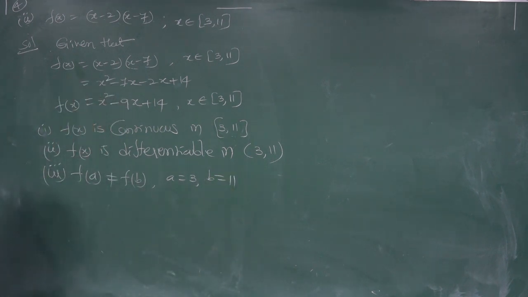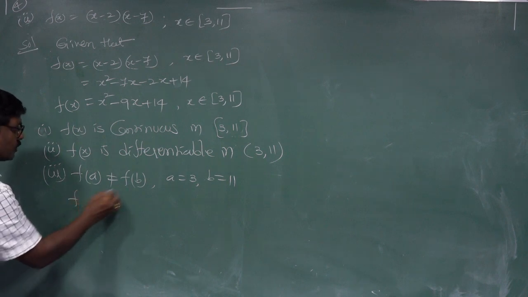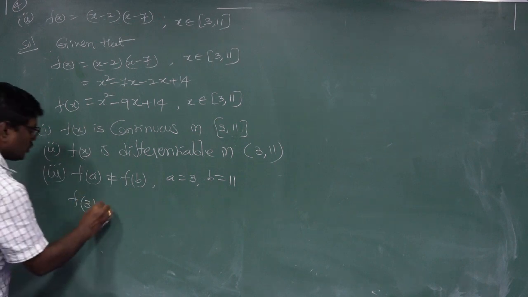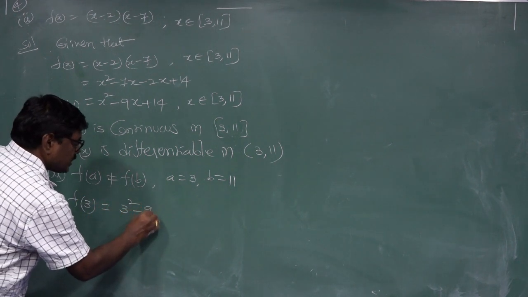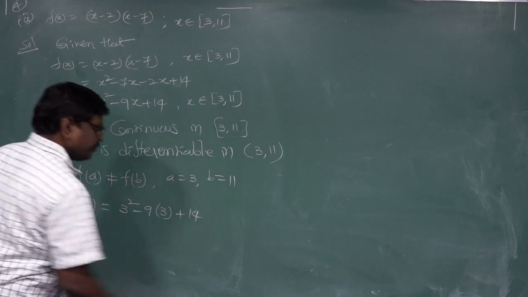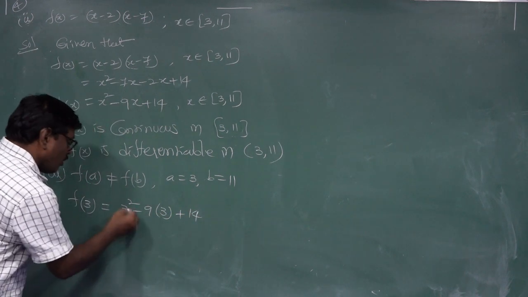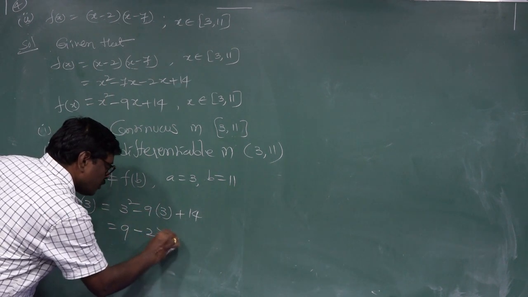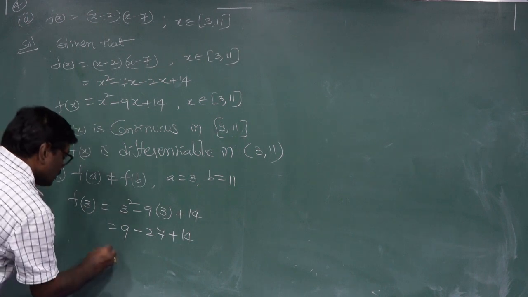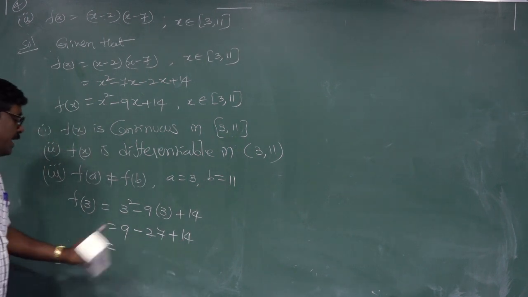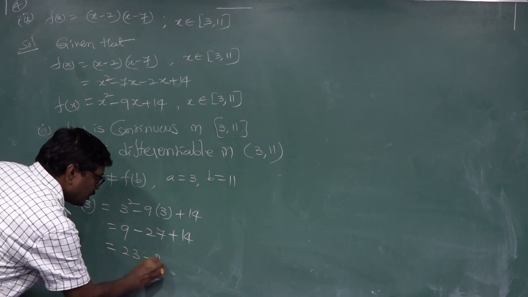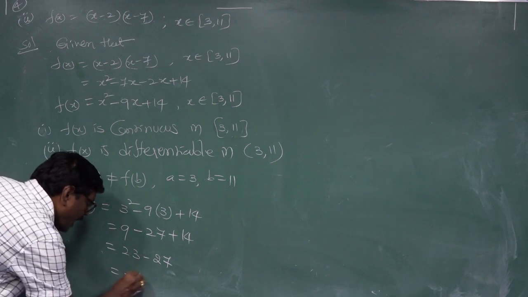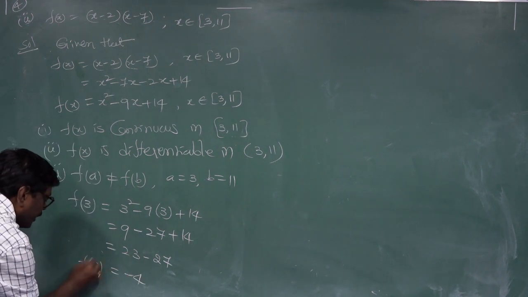The function is f(x) equal to x square minus 9x plus 14. Substituting 3: f(3) equal to 3 squared, nothing but 9, minus 9 into 3, 27, plus 14, equal to 23 minus 27, which is minus 4. This is f(3).